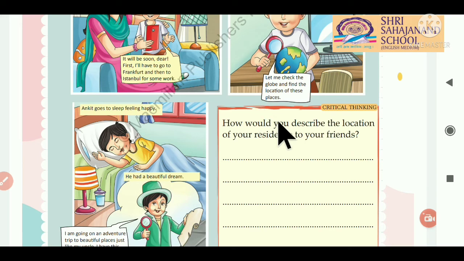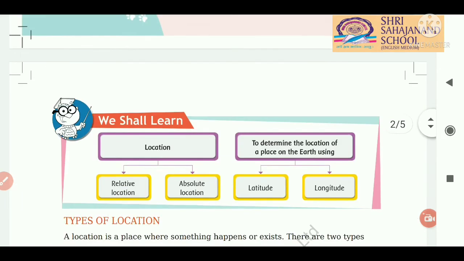Okay students, now how would you describe the location of your residence to your friends? Just think, if somebody asked you where you are living, what is your address, your location? In different ways we give the answer: I am living in the Akshardham society, it is behind the Sajanand school on Mehsana road, or I am living in the Jawahar society, it is near the Kansa Chokdi, like that. So students, in this chapter, what are we going to study?